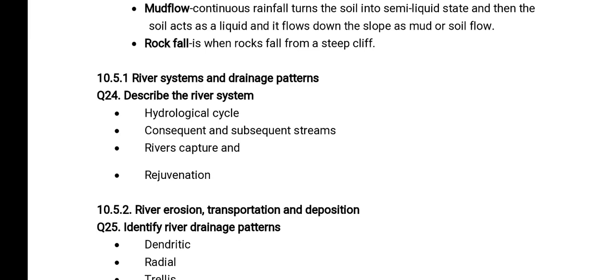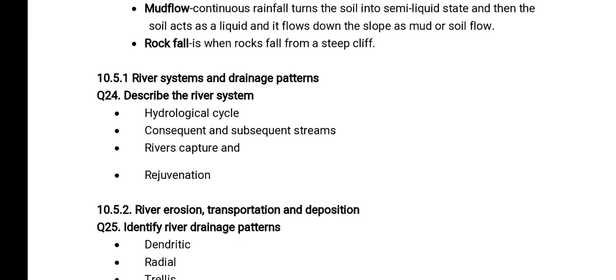We have river capture as well as rejuvenation. So all these terminologies fall under the system of the river. With the hydrological cycle, we are talking about the water itself, the formation of water, the water cycle itself.